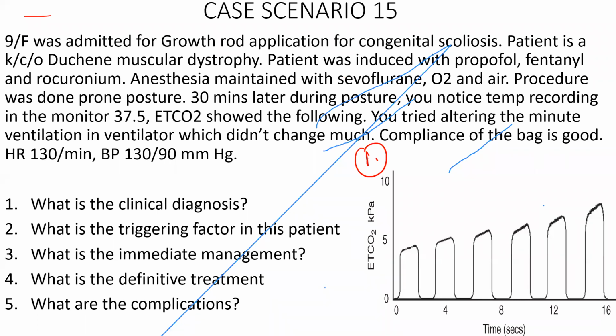Okay, in Duchenne muscular dystrophy, it is not that you should not use, it is one of the risk factors. Not all patients with Duchenne muscular dystrophy actually develop malignant hyperthermia. So it is not that you need not use it. You can use it, right? Can be done by propofol infusion. It can be done under total intravenous anesthesia, TIVA. That is also good, but it is not a rule that in any patient with muscular dystrophy you should not use sevoflurane. It is not like that.